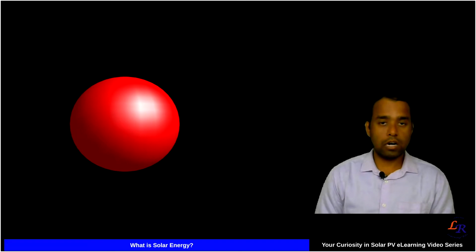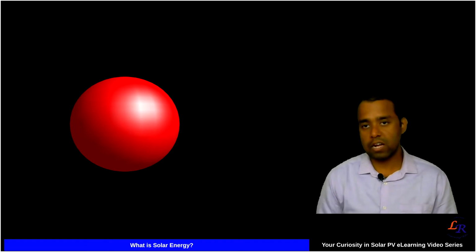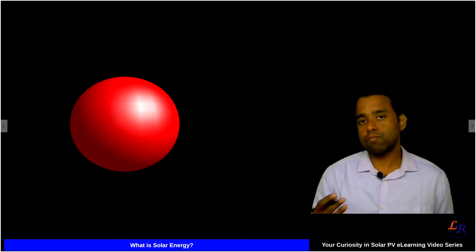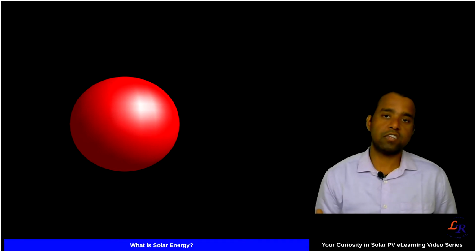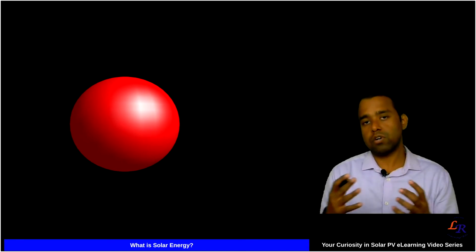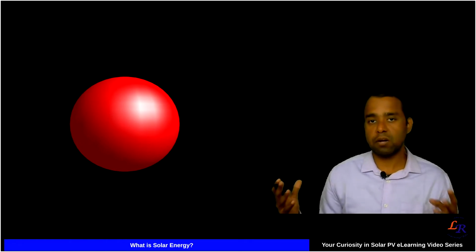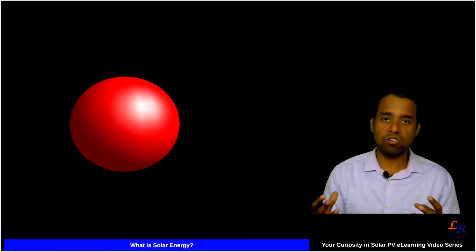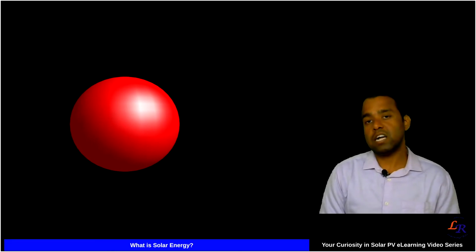Let me explain briefly about the source of energy, and I hope that after this you will have some clarity about it. So let's assume that this is our sun, and the basic process which happens to generate the energy at the sun is nuclear fusion. The sun is a gaseous object, full of gases, where hydrogen at very high pressure and very high temperature combines together and forms helium atoms. In this process, mass is lost and converted into energy, a huge amount of energy, and that energy ultimately reaches us.